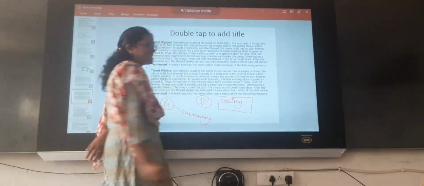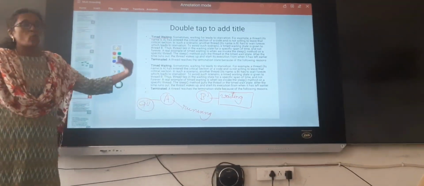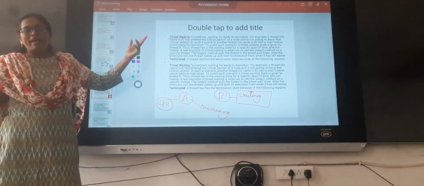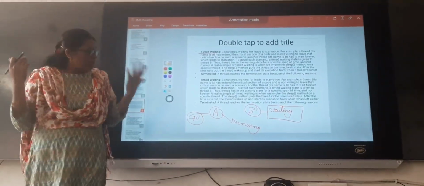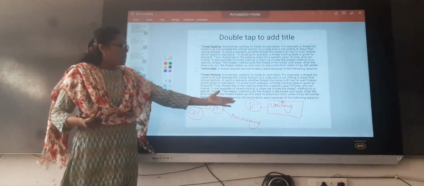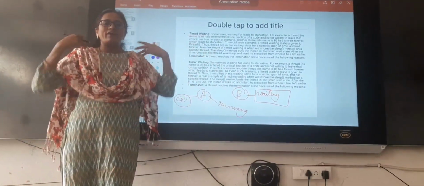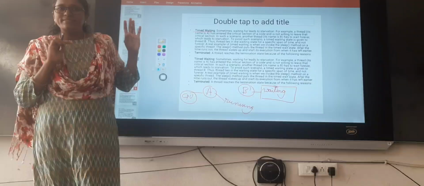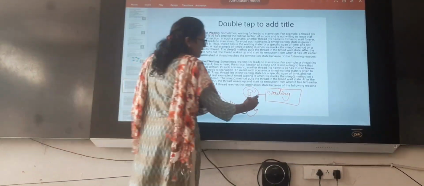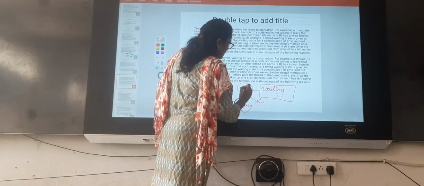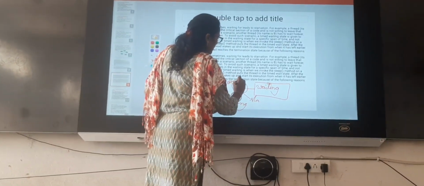We don't know how much time thread A is going to be executed, right? It may be executed for unlimited time, for infinite time. That means thread B is in a waiting state forever. It will not get the CPU at any time. That is called as what? Starvation. Thread B is waiting unlimitedly.